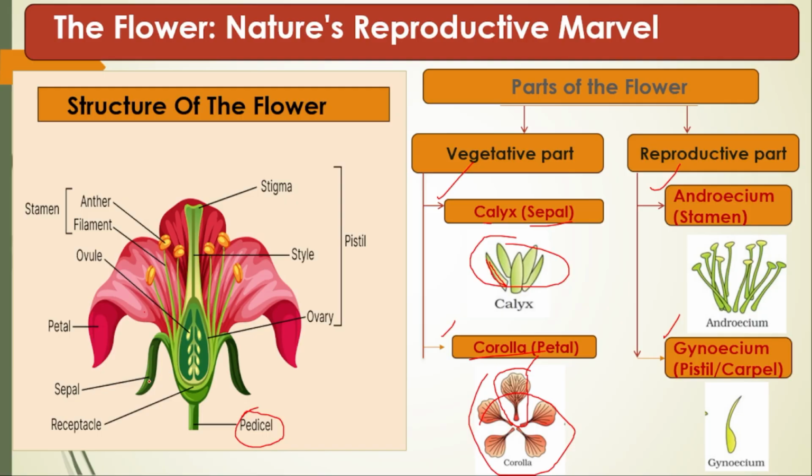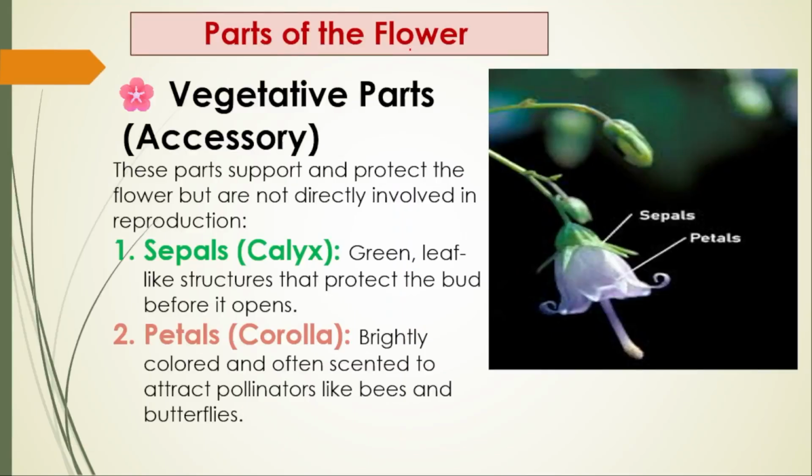First outermost layer is calyx, next comes corolla, next comes androecium, and then the innermost will be of what? Gynoecium. So here, one by one, we are going to talk in detail about all the whorls. First we will discuss the vegetative parts, which are also called accessory whorls, whereas reproductive parts are said to be necessary whorls.